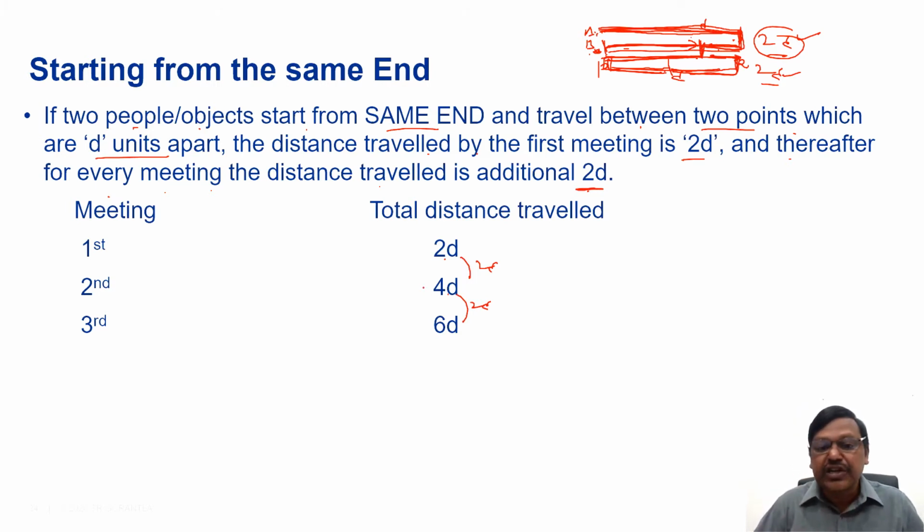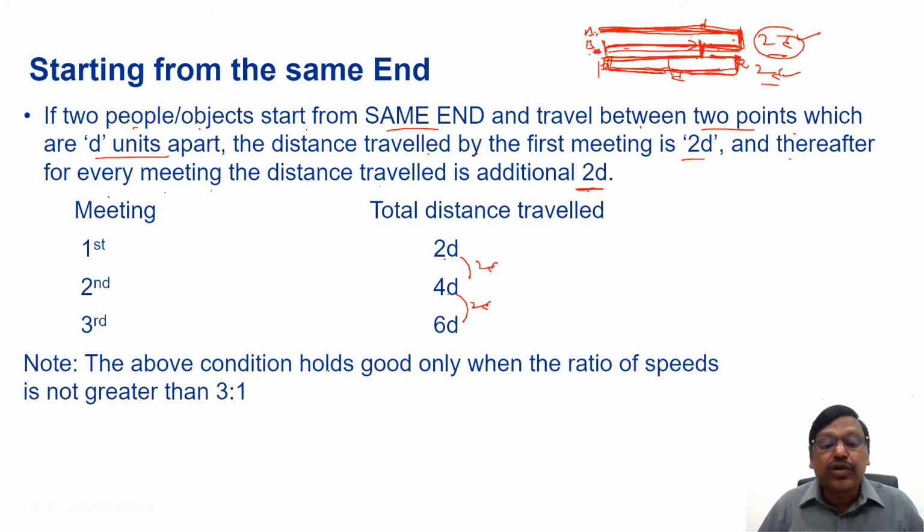However, here the condition is that the ratio of the speeds should not be greater than 3:1. For opposite ends I said it should not be greater than 2:1, but if they start from the same end, the shortcut holds good only when the ratio of the speeds is not greater than 3:1. Up to 3:1 it is okay, right?